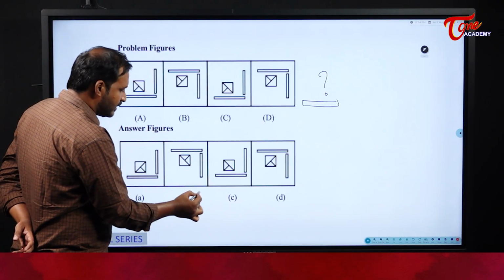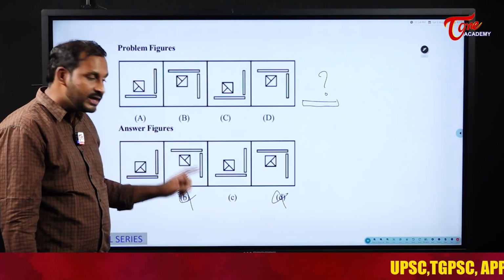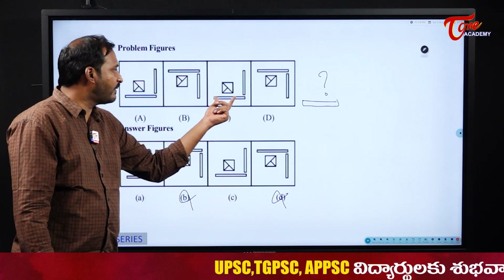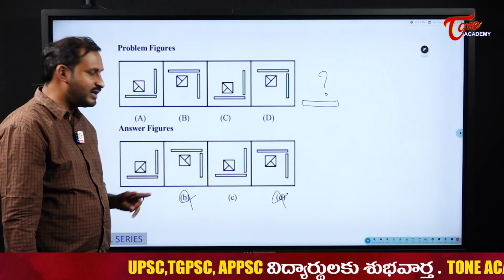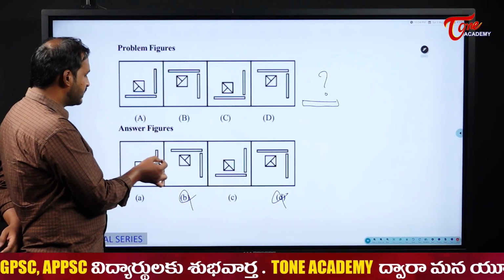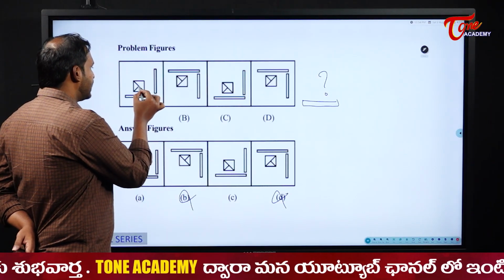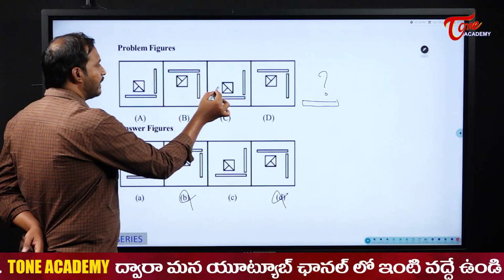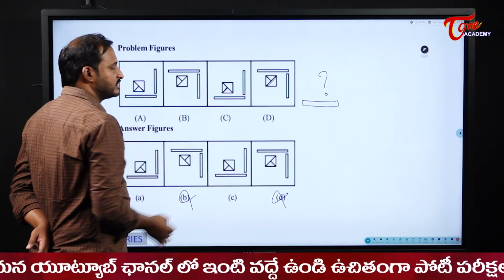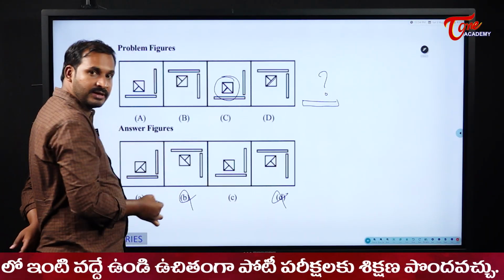So which options are eliminated here? Options B and D are eliminated by default. Why? Because here it was already similar to our previous one. With the help of this, I eliminated two options and I was left with two more. Now please observe the pattern. It is nearer to this one. This was here and it was here. When it went up, it changed the direction. Now similarly it will come down, so it will show the same direction or not?